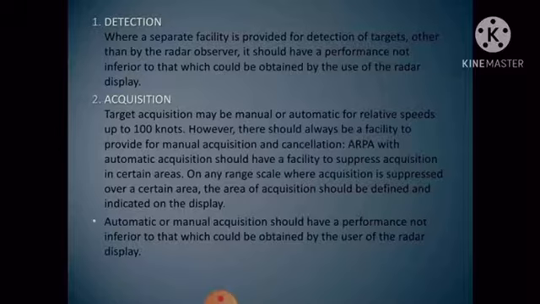And then automatic or manual acquisition should have a performance not inferior to that which could have been obtained by the user of the radar display. When we say acquisition, it means the process of selecting a target and initiating its tracking.